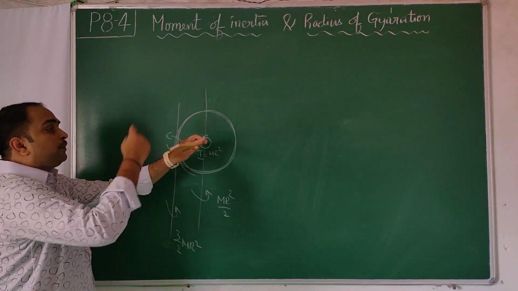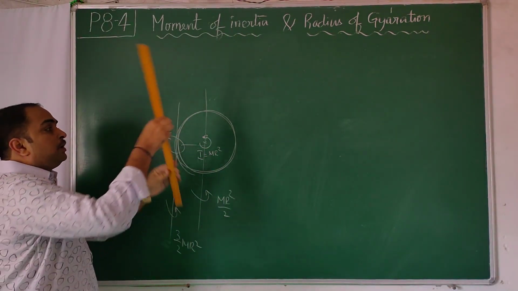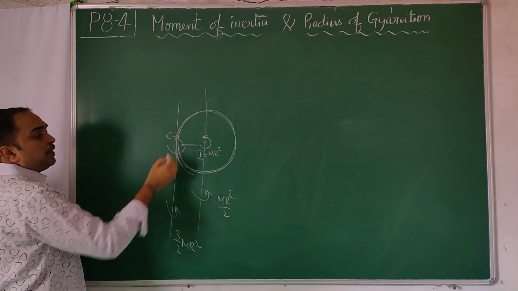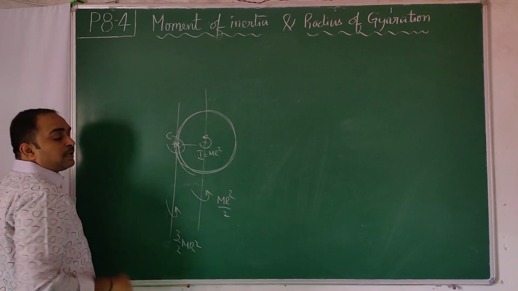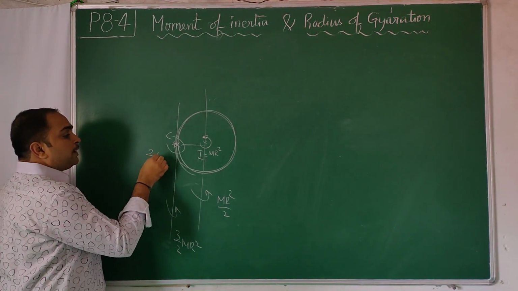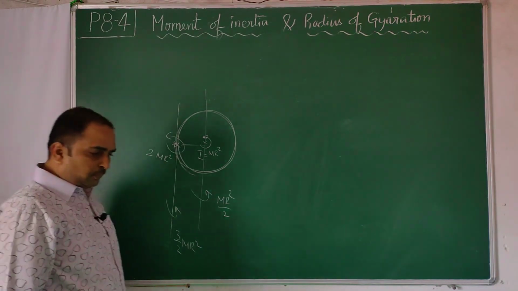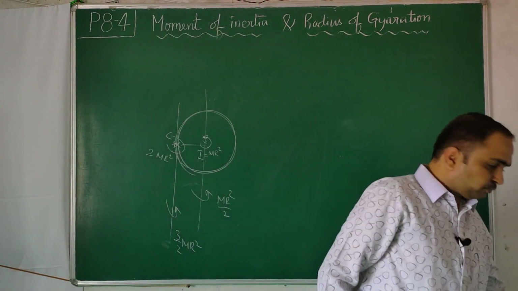this is one axis about which rotation happens. This is another axis I am talking about. This and this axis are on the plane. This axis is shifted from here to here. The axis we generally mark with a star. It is 2 mr square. Why? It is mr square, and we have shifted it here. So you have to play like this.